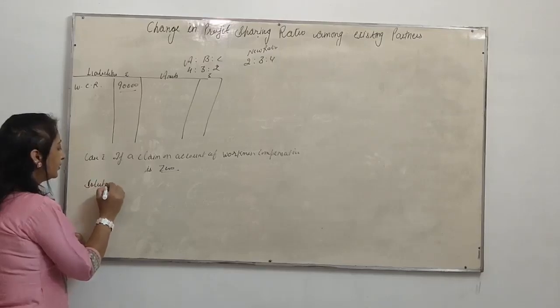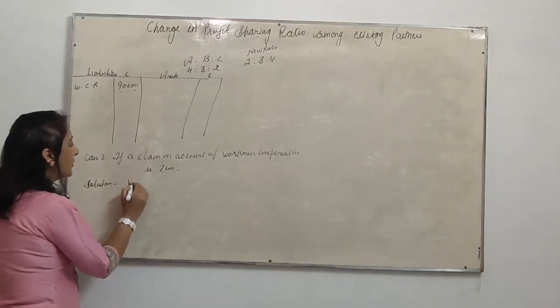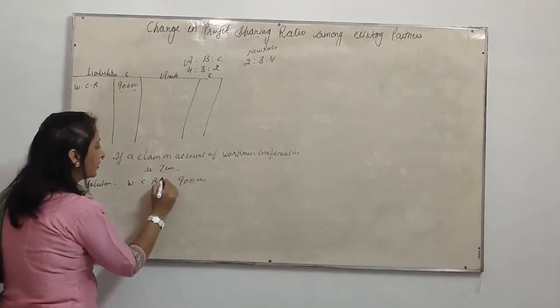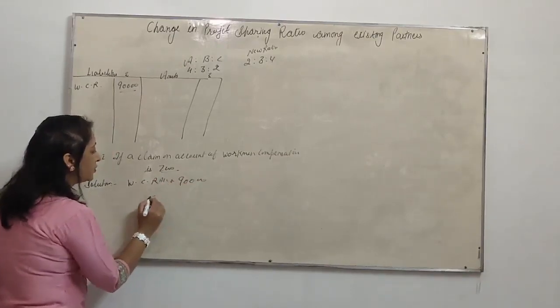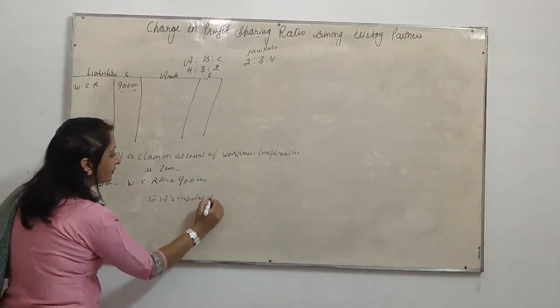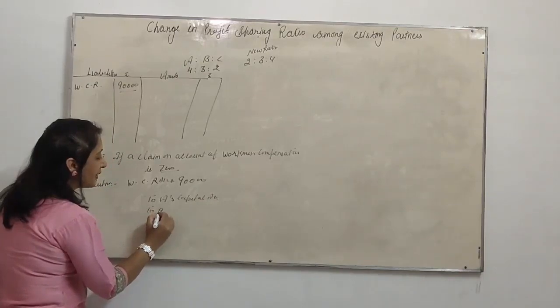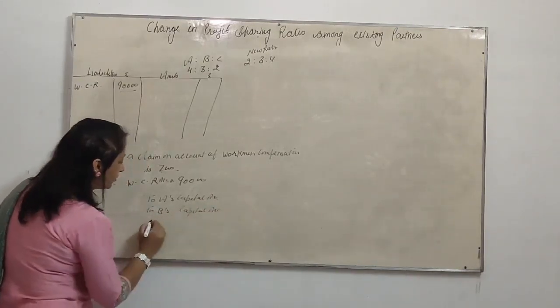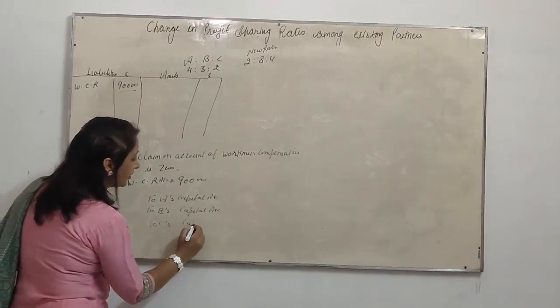Solution will be: workman compensation reserve ₹90,000 account debit, to A's capital account, to B's capital account, to C's capital account.